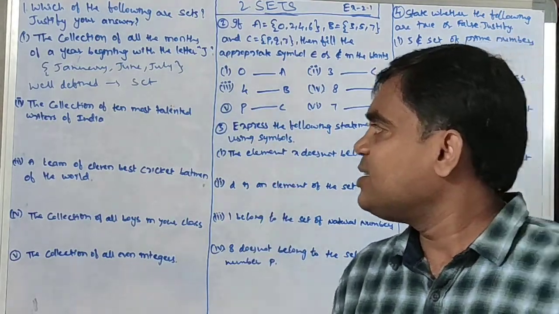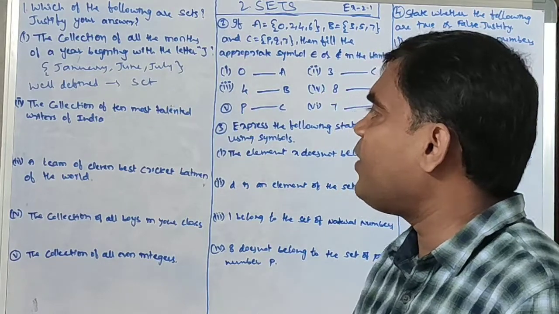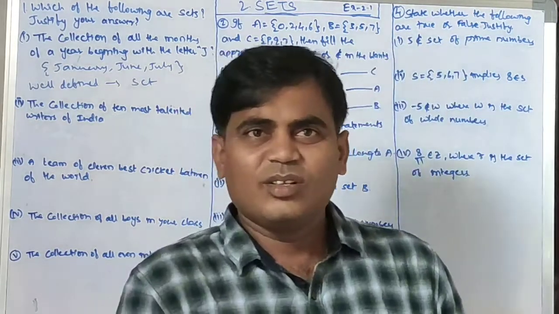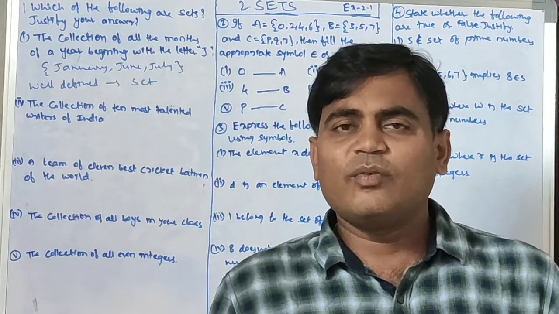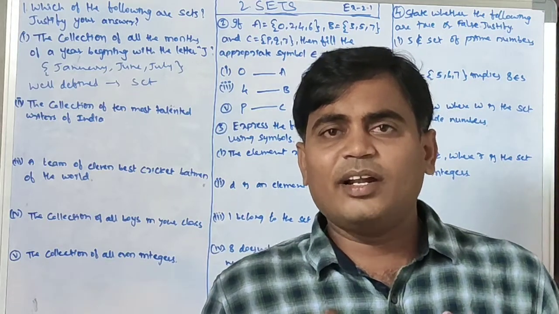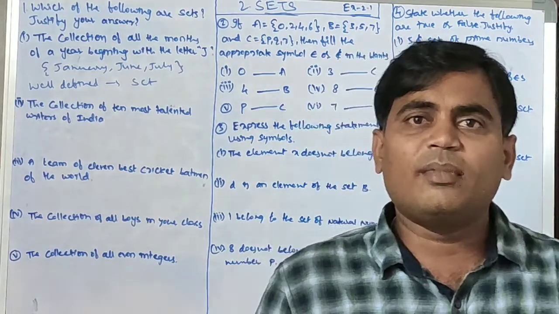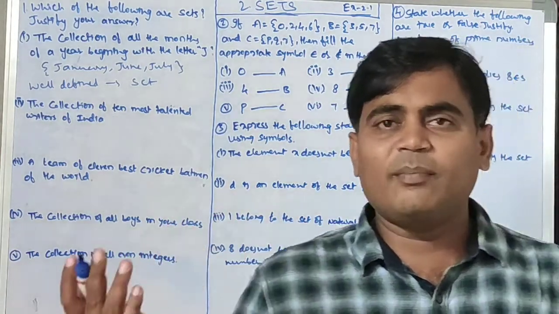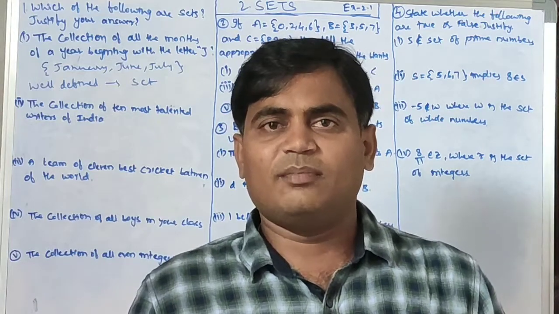Okay. Next, second, the collection of 10 most talented writers of India. We can't decide who is most talented. According to me, I will give 10 names. According to some other person, those 10 names may be different. Some of them may be the same.